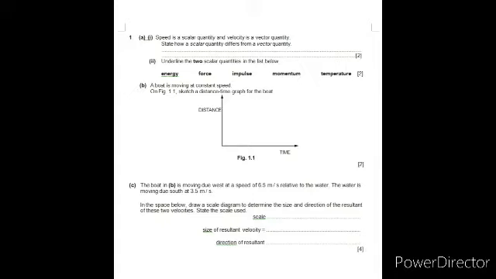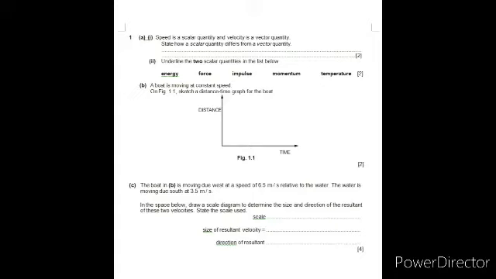Okay ji, so the first question we have is, speed is a scalar quantity whereas velocity is a vector quantity. State how a scalar quantity differs from a vector quantity. So you can say a scalar quantity is the one which has magnitude but does not have a particular direction, whereas a vector is the quantity which has magnitude as well as direction.